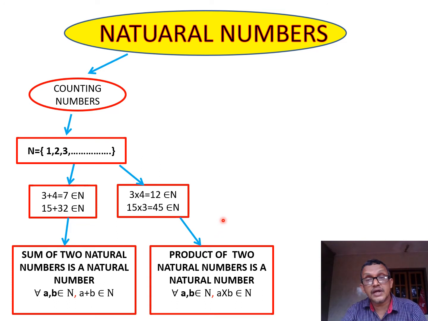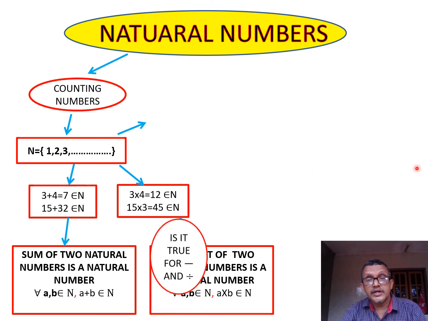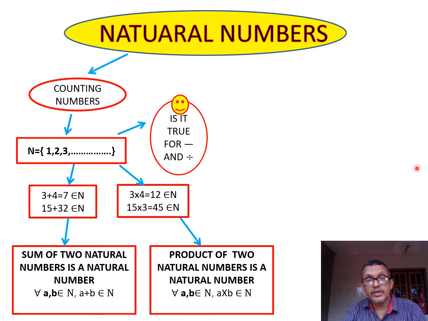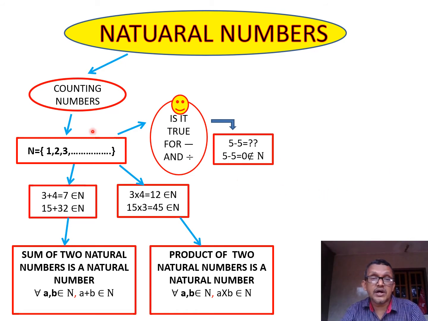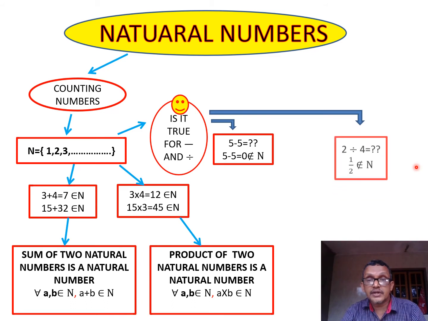But what about subtraction and division? Consider 5 minus 5. You know that is 0, but 0 is not in N. Similarly, consider division, for example 2 divided by 4.